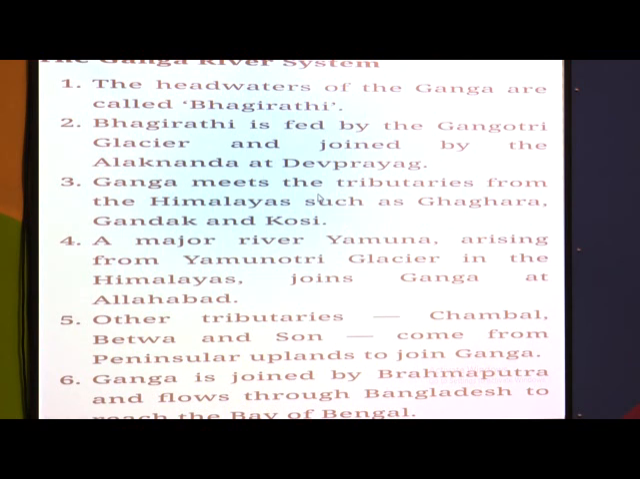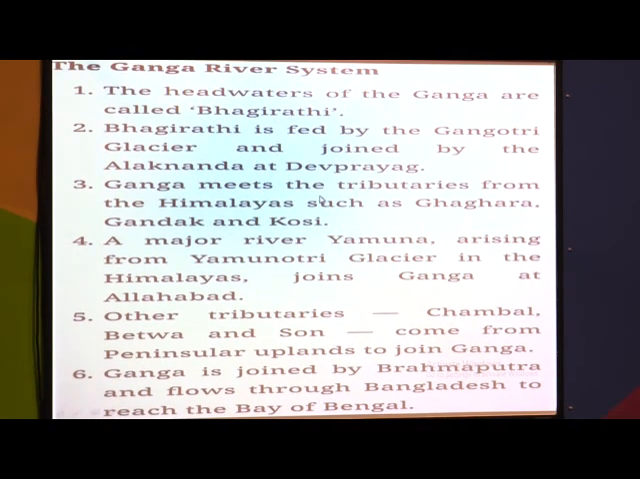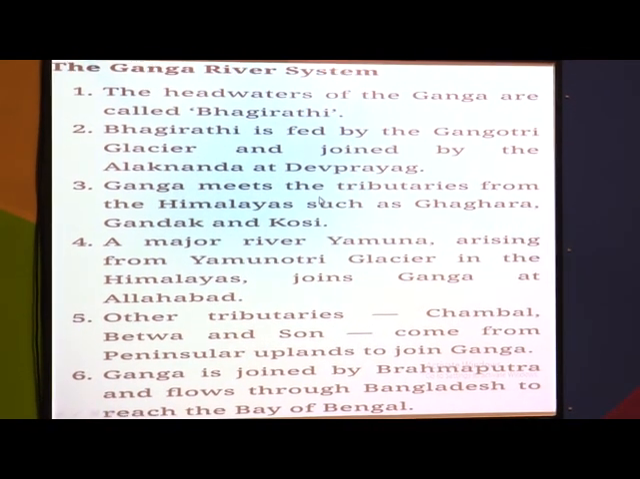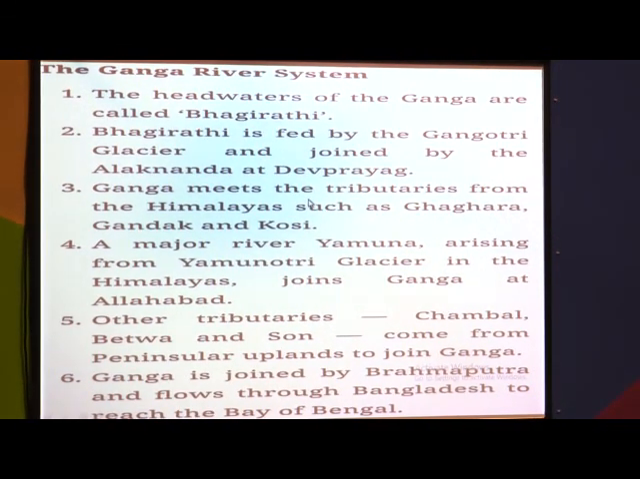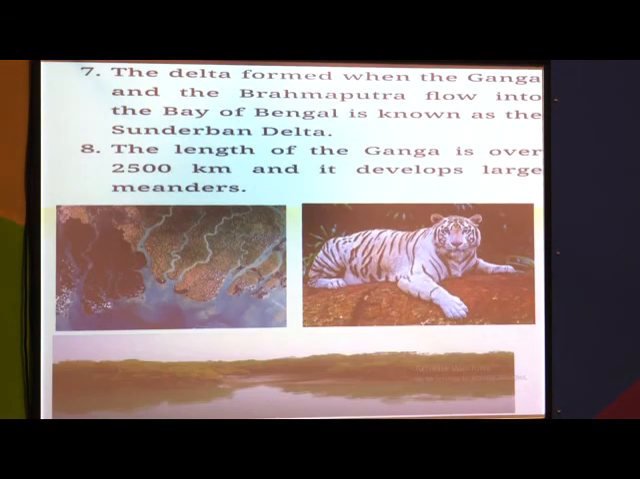See, the headwater of the Ganga is known as the Bhagirathi, from the Gangotri glacier, joined by the Alaknanda at Devprayag. Ganga has lots of tributaries like Ghagra, Gandak and Kosi, and some peninsula plateau tributaries are also there. Yamuna is the longest tributary, and with that Betwa, Son, Chambal, these are also tributaries of Ganga river. Ganga joined the Brahmaputra and flowing in Bangladesh, and the confluence of this Ganga and Brahmaputra is called Meghna in Bangladesh.